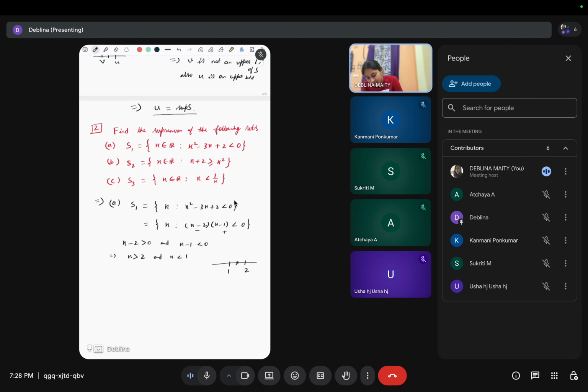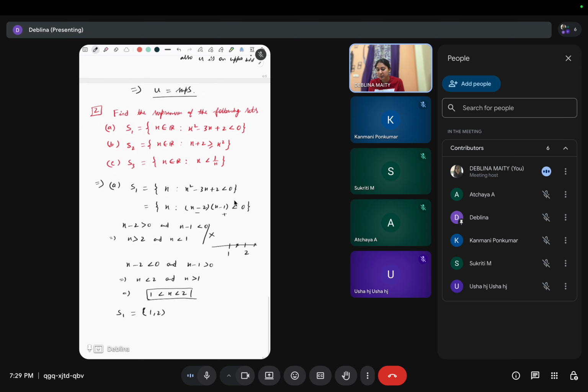And if x is greater than 2, then both of them will be positive. So this case is not possible. So there is another case which says x minus 2 less than 0 and x minus 1 greater than 0, right? So then it will imply x less than 2 and x greater than 1. So this implies 1 less than x less than 2. So S1 is actually this interval (1, 2), right?